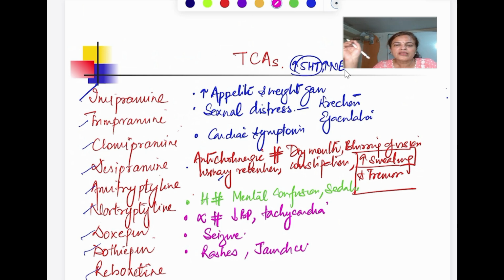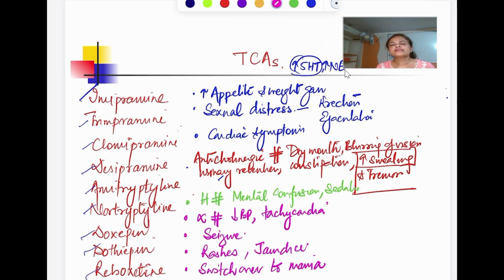Bipolar disorder means the patient will be having cycles of mania and depression. उसको पहले mania होगा, फिर depression होगा, और depression followed by mania. If you are giving a TCA to a bipolar patient, then what will happen is there is switching over to the mania. Why switch over to the mania? Because you have given antidepressant drug. This is going to unmask the mania. So that's why there will be switch over to the mania.